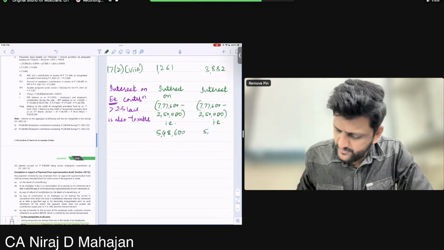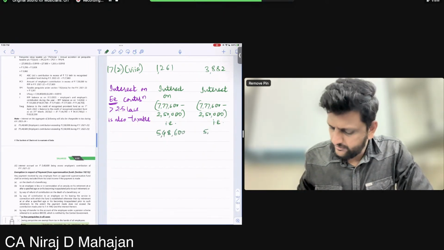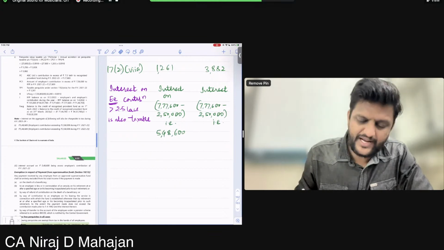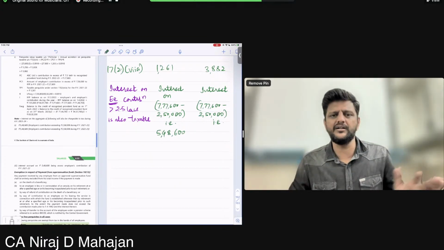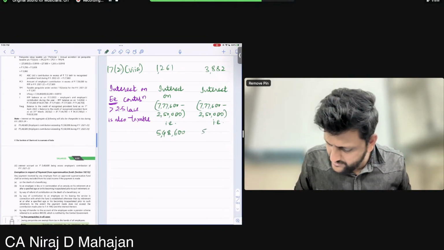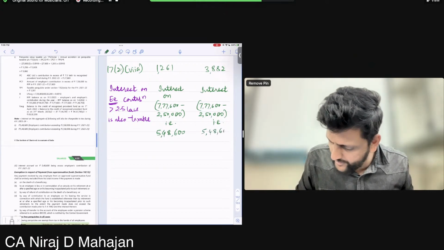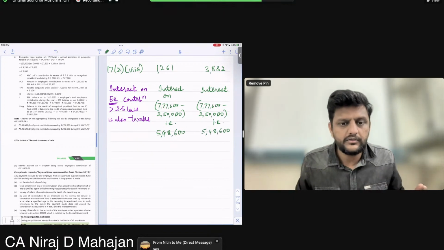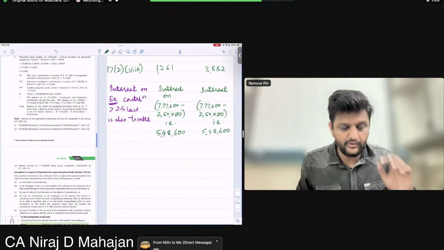See, please understand, for God's sake, I'm telling you, 548,600 is not taxable. It is contribution, children. Okay, what is taxable? Interest earned on that part is taxable. Yes or no? You getting the difference or no? How much interest, etc.? 548 or how much? 520. How much it is?